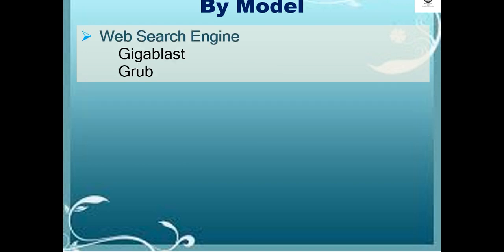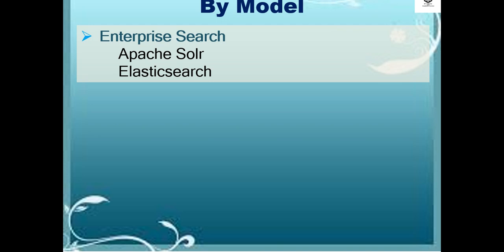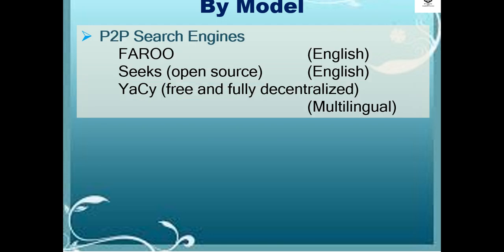In terms of web search engine, examples are Gigablast and Grokker. While enterprise search, the examples are Apache Solr, Elasticsearch. For the P2P search engines, the examples are Faroo, Seeks, and YaCy, which is free and fully decentralized.